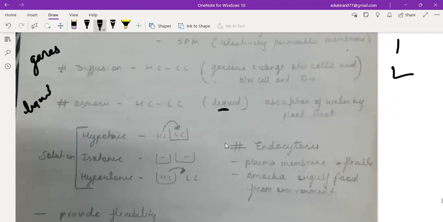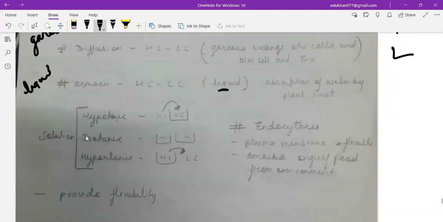Now, there are three types of solution. Hypotonic, from higher to lower, and isotonic, where both are the same, and hypertonic, where higher is inside and lower is outside. And one word which is called endocytosis.